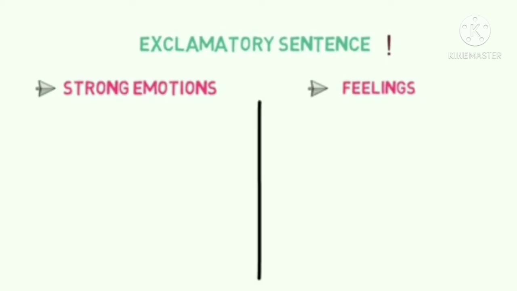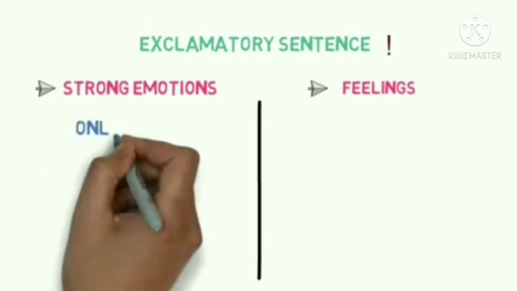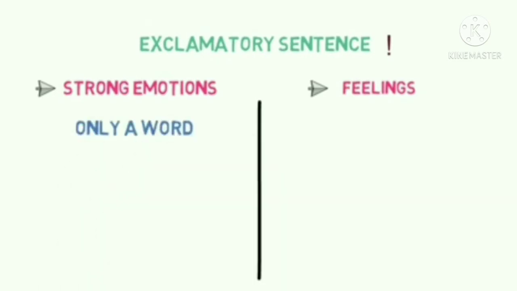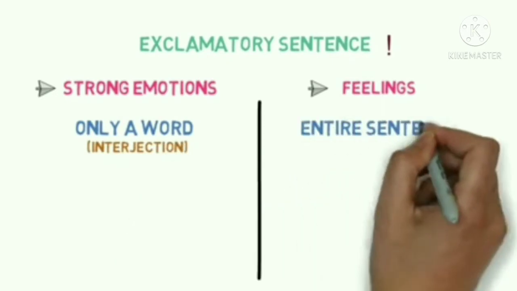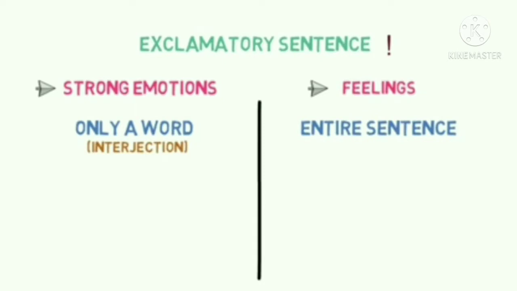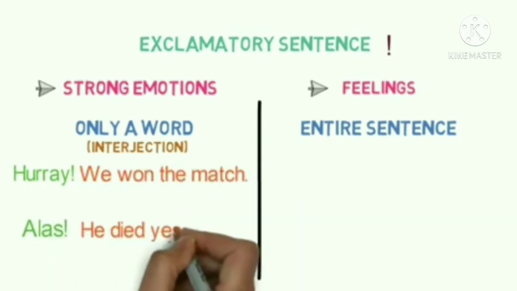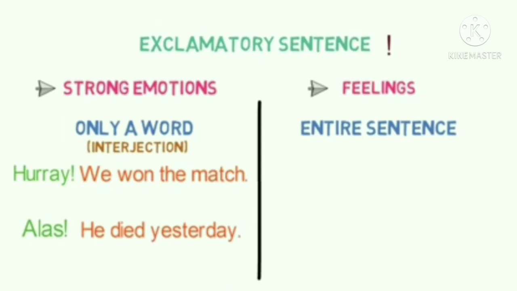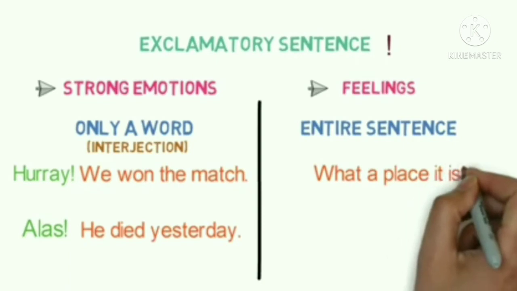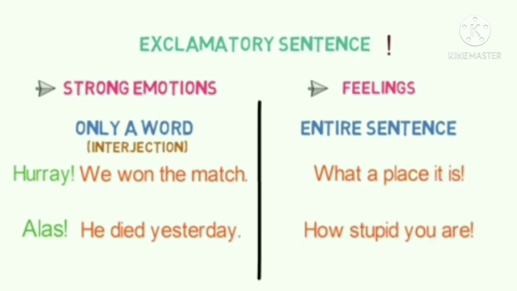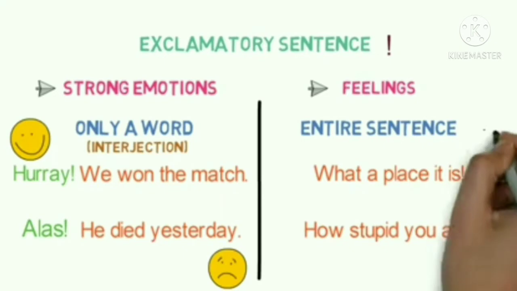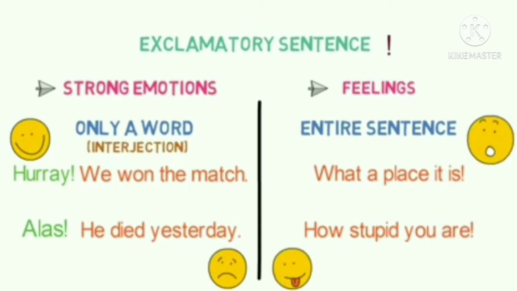An exclamatory sentence can be in two forms. First is only a word, in which it is denoted as interjection. And the second type is the entire sentence when it is in the exclamatory form. Let's see examples in the first kind. Hooray, we won the match! Alas, he died yesterday! Now examples for the second kind are, what a place it is! How stupid you are! You can notice the emotions and feelings in the four examples that we just did.